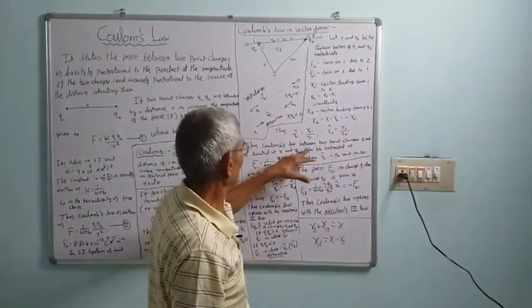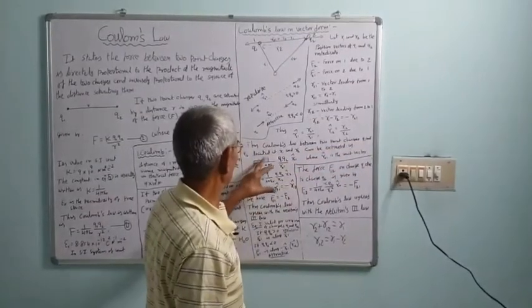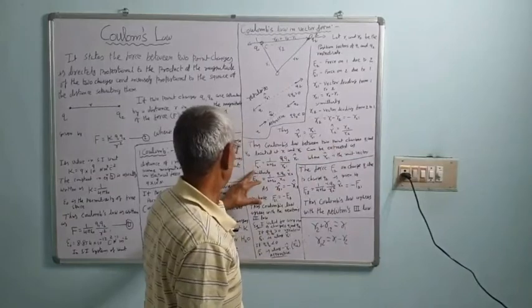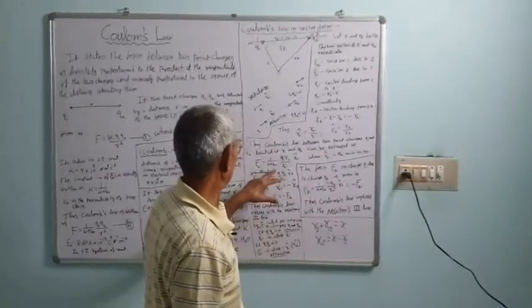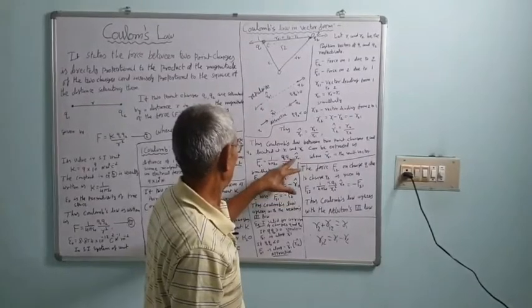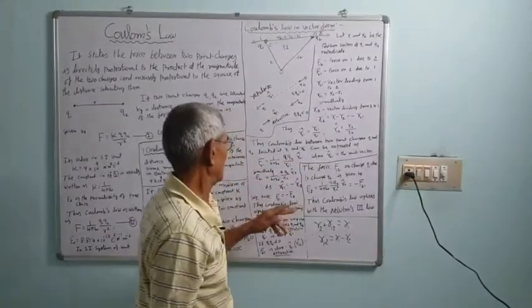Coulomb's law between two point charges Q1 and Q2 located at R1 and R2 can be expressed as F21 is 1 upon 4 pi epsilon 0 Q1 Q2 upon R21 square into unit vector R21 for the direction.